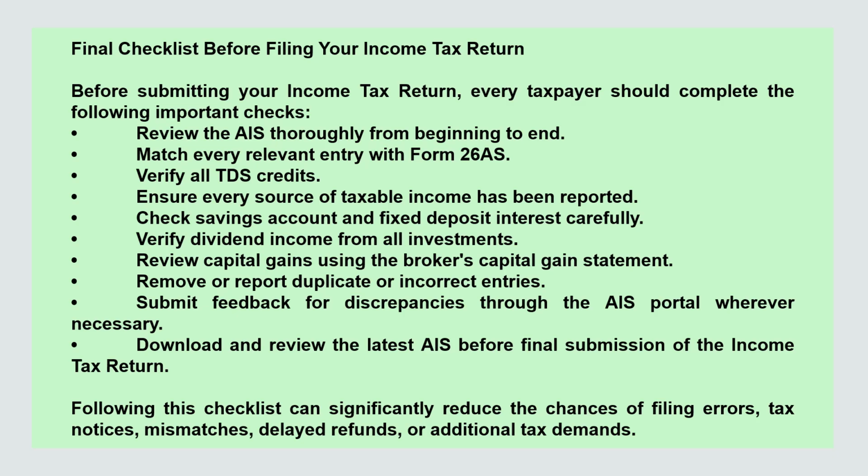Verify dividend income from all investments. Review capital gains using the broker's capital gain statement. Remove or report duplicate or incorrect entries. Submit feedback for discrepancies through the AIS portal wherever necessary. Download and review the latest AIS before final submission of the income tax return. Following this checklist can significantly reduce the chances of filing errors, tax notices, mismatches, delayed refunds, or additional tax demands.